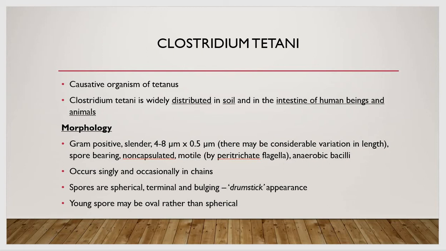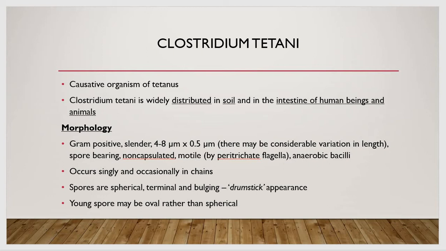Then another important thing about this bacteria is that they are anaerobic bacilli. These bacteria occur singly and also occasionally are found in chains. The spores of these bacteria are spherical, terminal. Terminal means at one end of the bacteria, and bulging, which gives this bacteria a typical drumstick appearance. I'll just show you the picture for it.